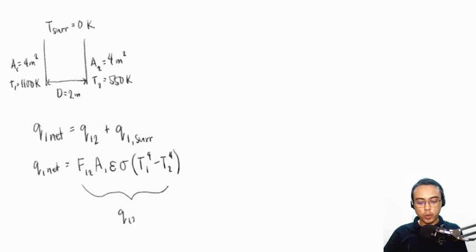While for Q1 surroundings, this will be the rate of heat transfer from plate number 1 to the surroundings. The view factor from plate number 1 to the surroundings is simply 1 minus F12 because the heat being emitted by plate number 1 can only go to either the surroundings or plate number 2. Okay? And the summation of all view factors coming from one surface is equal to 1.